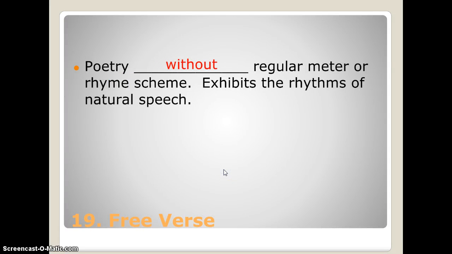Free verse is poetry without regular meter or rhyme scheme. It sounds like natural speech. It sounds like somebody talking. So you're not necessarily going to have it sound real sing-songy like Jack Sprat could eat no fat. It could just sound like somebody's thoughts.